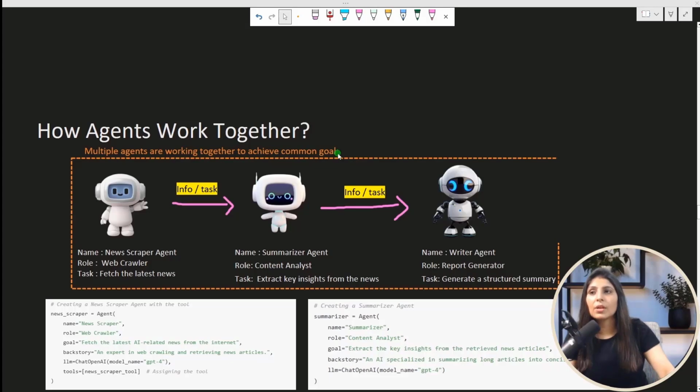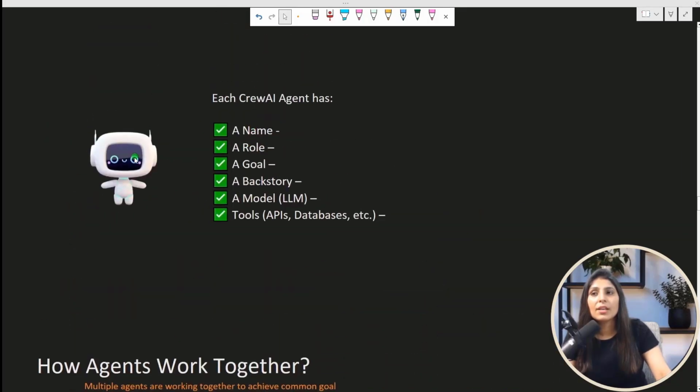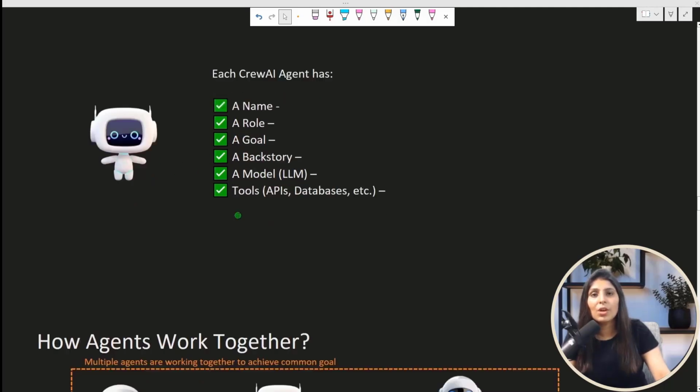Look at this example over here. So here we have multiple agents. Suppose we have a task: we are building a news summarization app. For that we are using these three agents. The name of the first agent is news scrapper agent, and the role of this agent is web crawler. Remember, I've told you that each agent will have a name, a role, goal, backstory, model, and tool. So that's what we are going to understand.